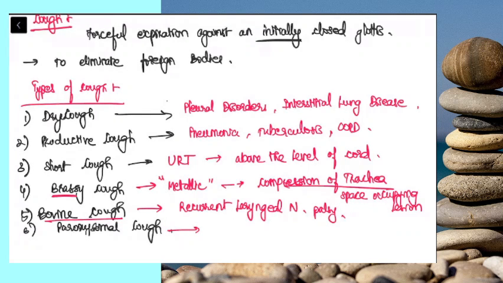Lastly, paroxysmal cough. Paroxysmal is sudden attacks of cough, classically seen in whooping cough due to pertussis. So when you have a patient with intractable cough, you have to inquire whether the patient is having sputum production or not. You have to make him cough and check whether the cough has an explosive nature, or if it's able to produce sputum, or if it's coming in a paroxysm, etc.